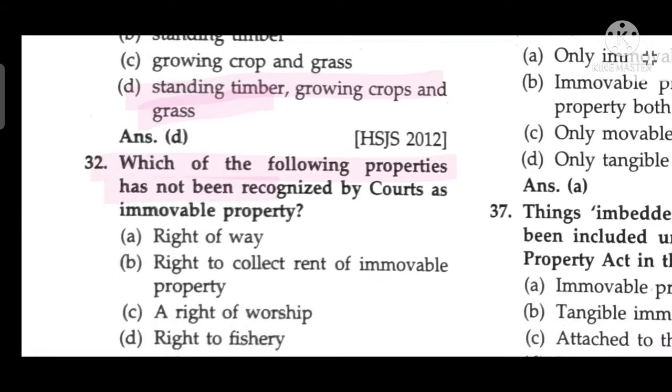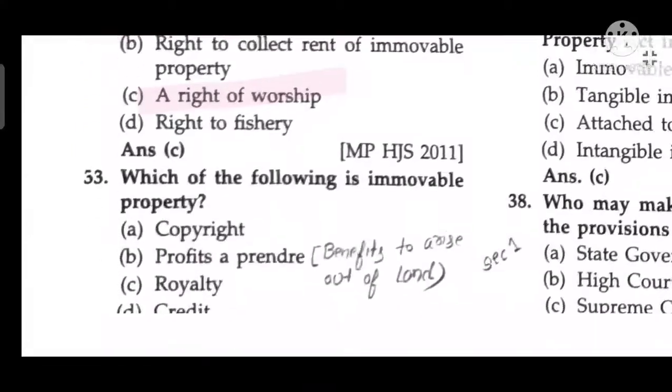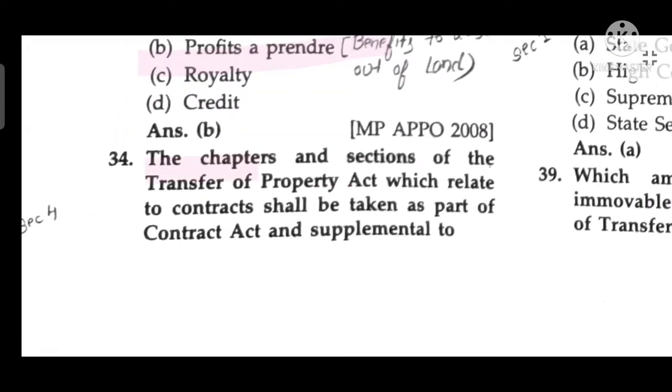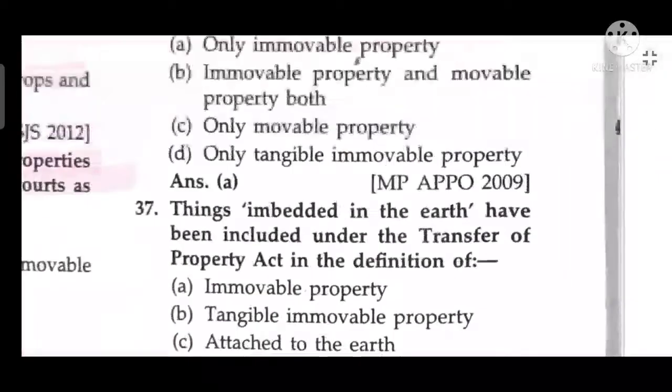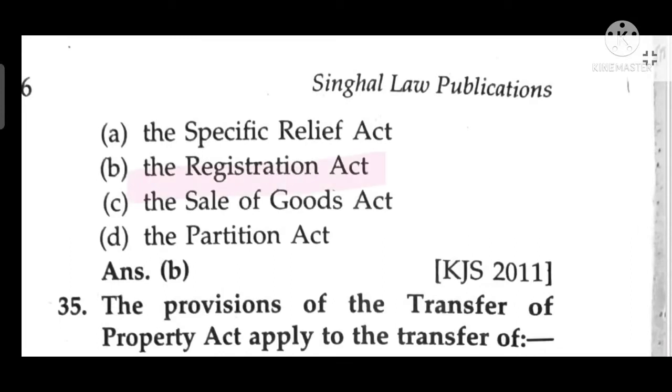Which one of the following property has not been recognized by the court as immovable property? Right to worship. Which one of the following is immovable property? Profit a prendre. Profit a prendre means a benefit arising out of the land. The chapter and sections of the Transfer of Property Act which relate to contract shall not be taken as part of the contract and are supplementary to the Registration Act.